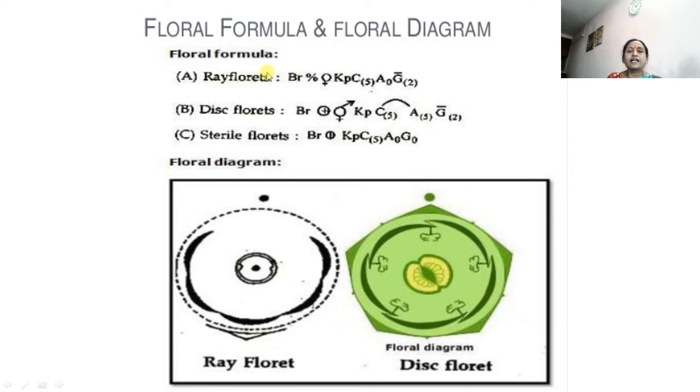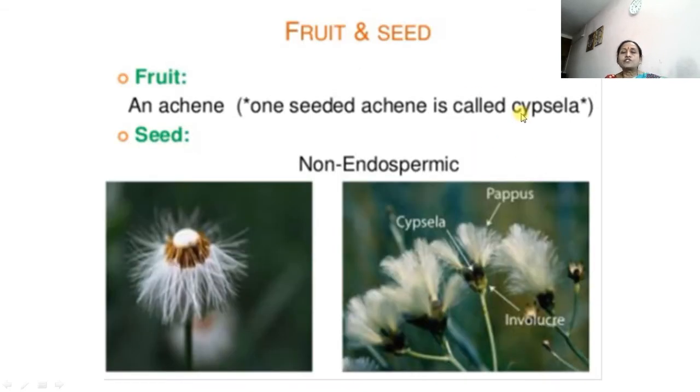Sometimes what happens, ray floret, disc floret and some sterile florets are also found. That's why I have mentioned here the sterile florets, they are also present here, and androecium they are 0, and that's why I have given this type of floral formula. Then fruits and seeds, fruit is an achene or one-seeded achene is called as Cypsela. As I told earlier, it is called as Cypsela. So what is Cypsela? It is one-seeded achene and seeds are non-endospermic. This is about the seeds.